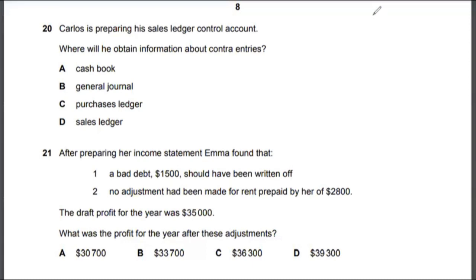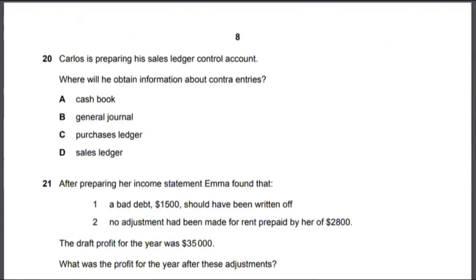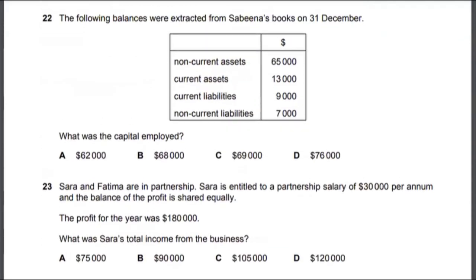Let's look at multiple choice 22. The following balances were extracted from Sabina's books on 31st December. What was the capital employed?